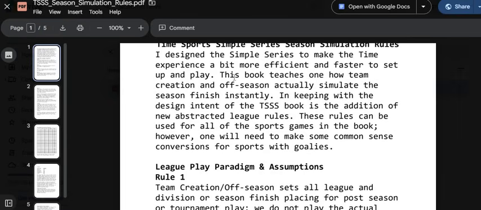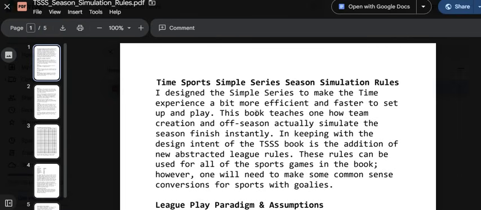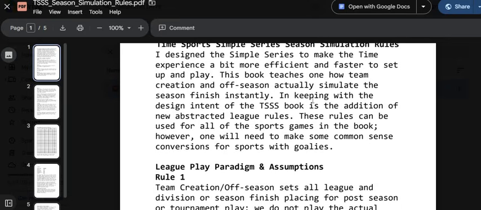So I described kind of what this is. I designed the simple series to make the time experience a bit more efficient and faster to set up and play. This book teaches team creation and off-season, and you actually simulate the season finish instantly. In keeping with the design intent of the TSS book is the addition of new abstracted league rules.